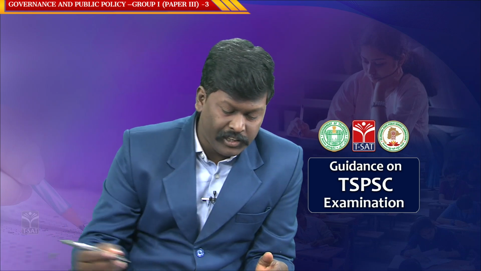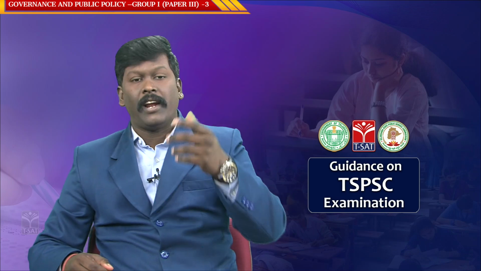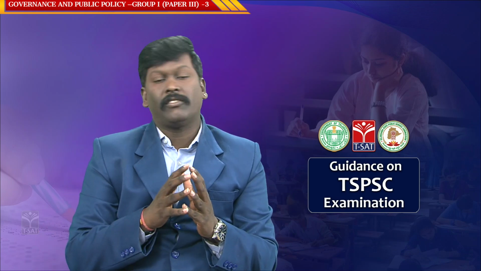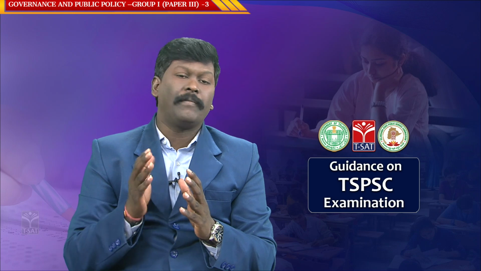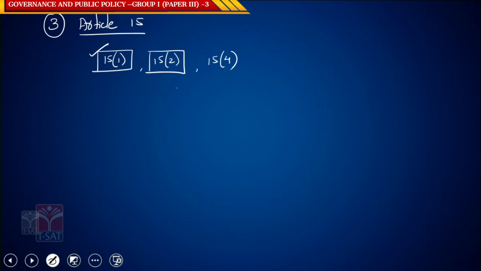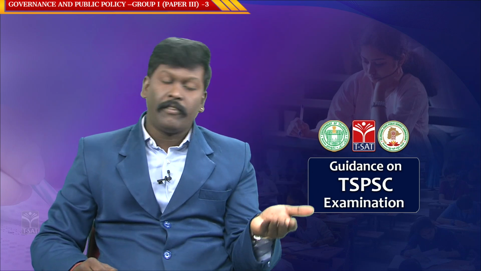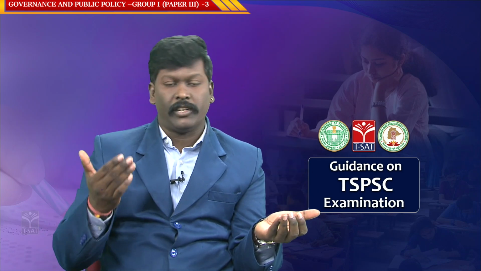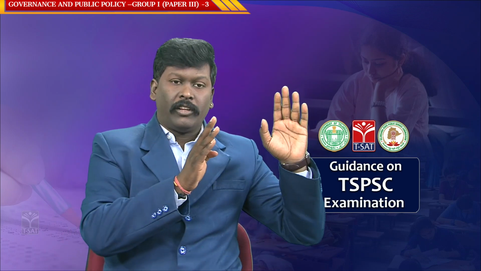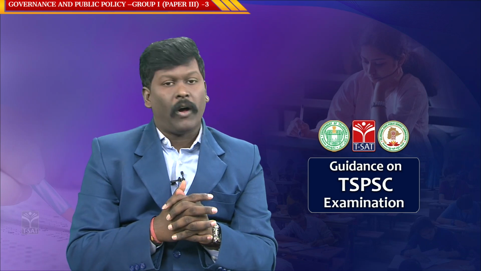The second one is Article 15 clause 2. Now what is Article 15 clause 2? It says that a citizen shall not discriminate against another citizen only on the basis of religion, race, caste, sex and place of birth. Caste is very important for us. Article 15 clause 1 talks in terms of the state: the state shall not discriminate. Clause 2 talks in terms of the citizen: a citizen shall not discriminate. Both the state as well as the citizen shall not discriminate against any other person on this basis.